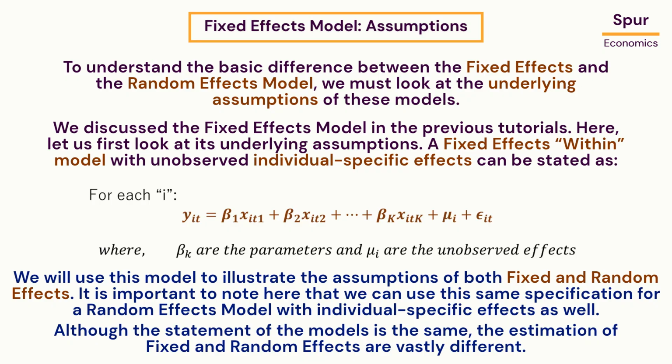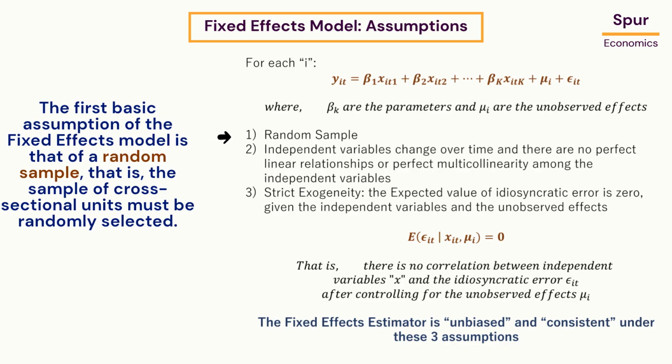We will use this model to illustrate the assumptions of both fixed and random effects. It is important to note here that we can use this same specification for a random effects model with individual specific effects as well. Although the statement of the models is the same, the estimation of fixed and random effects are vastly different. The first basic assumption of the fixed effects model is that of a random sample, that is, the sample of cross-sectional units must be randomly selected.